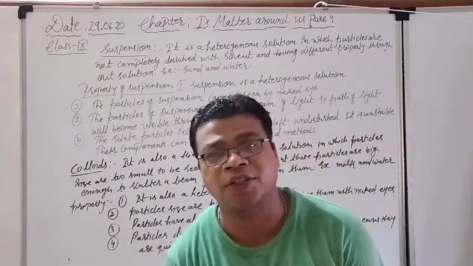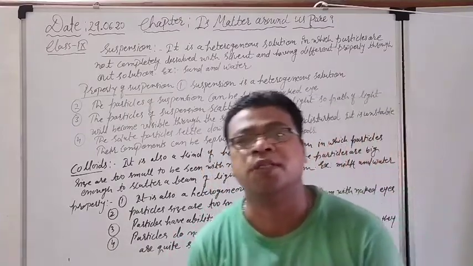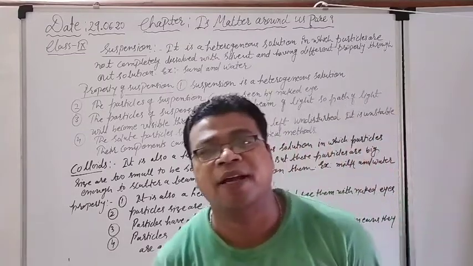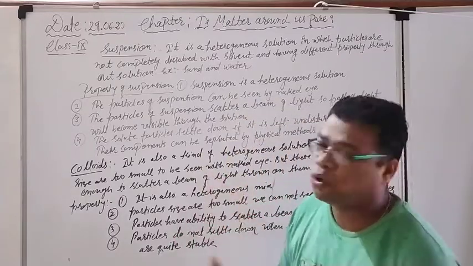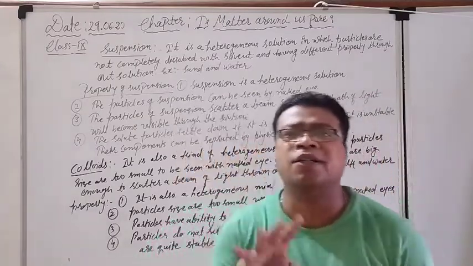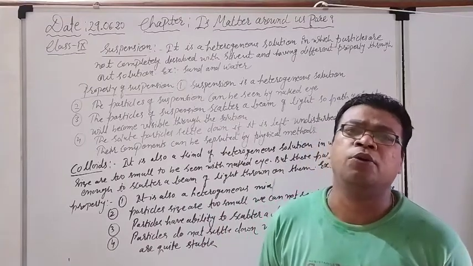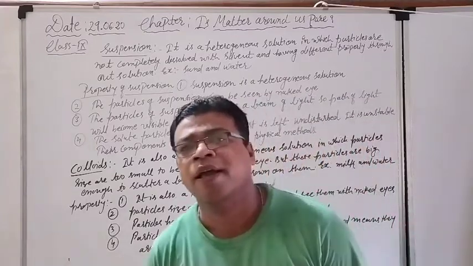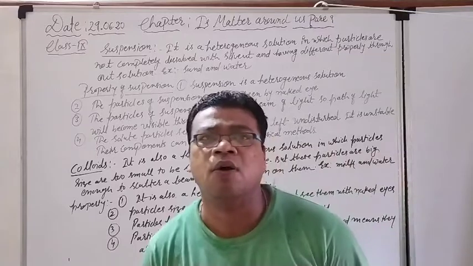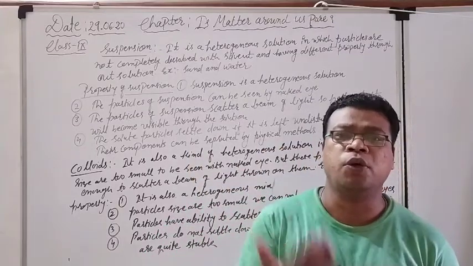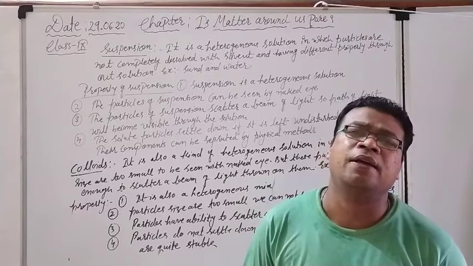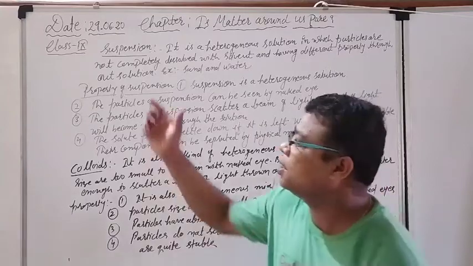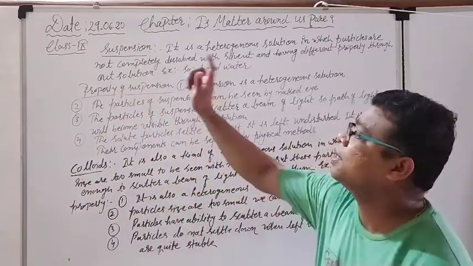Right now, in my last lecture, I told you so many things about solutions. What is a solution? What are the properties of solutions? What are examples of solutions? After that, we saw many activities, and we talked about the different kinds of solution, like dilute and concentrated, and the parts of a solution, like solute and solvent. We also discussed how we can calculate the mass of solute present in the solution in the form of a percentage. Right now, in the next series, we are going to talk about suspension.